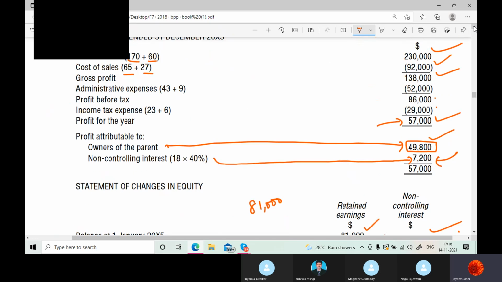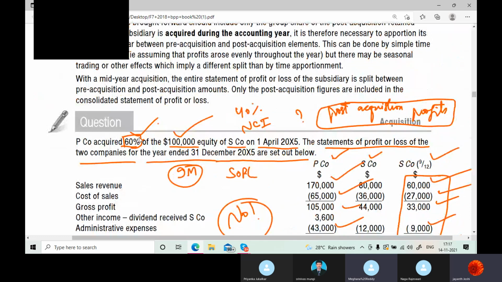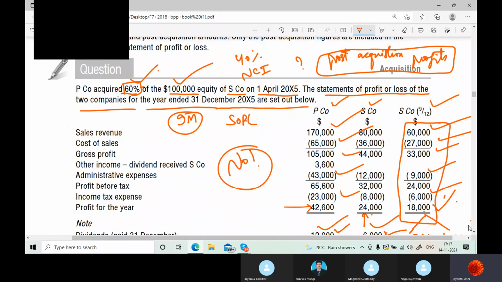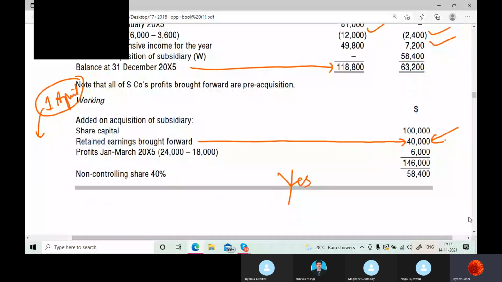Is this subsidiary company fully acquired or partly acquired? Fully acquired? What fully acquired? The parent has acquired 60%. It's a partly acquired subsidiary, no? Please read the question. P company acquired 60% of the $1 lakh equity shares of the subsidiary company. So this is a partly acquired subsidiary, so we will take the share capital also. Share capital is taken. Retained earnings is taken. And also the pre-acquisition profits.